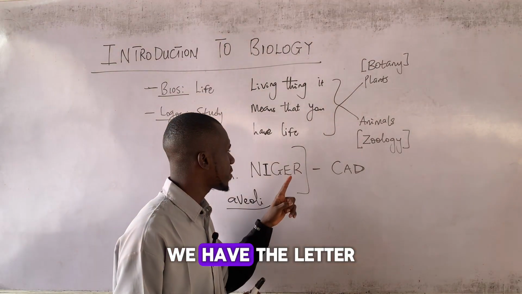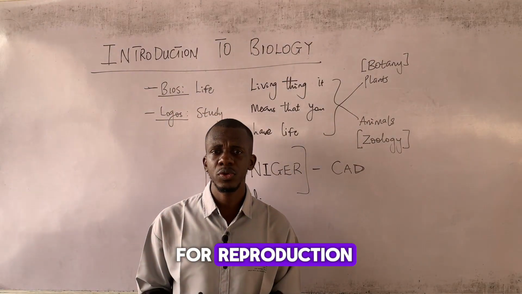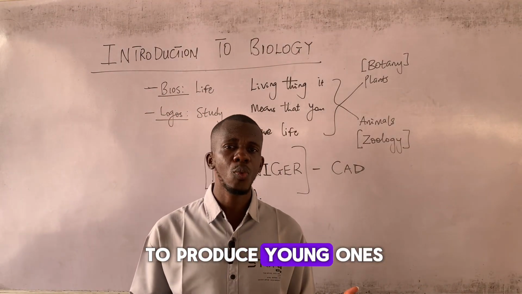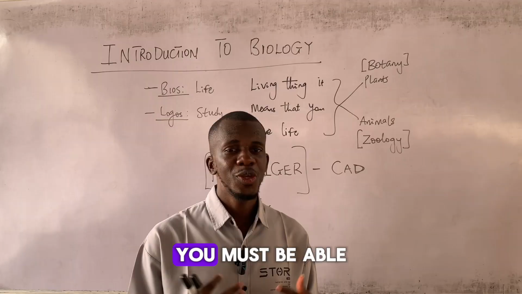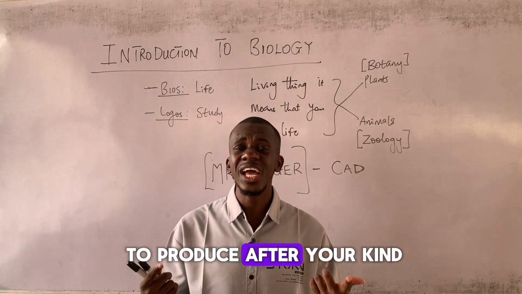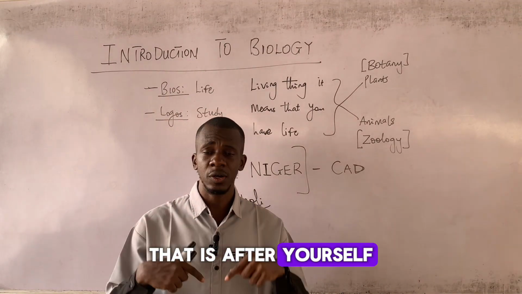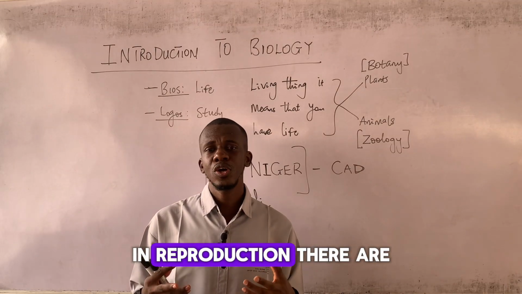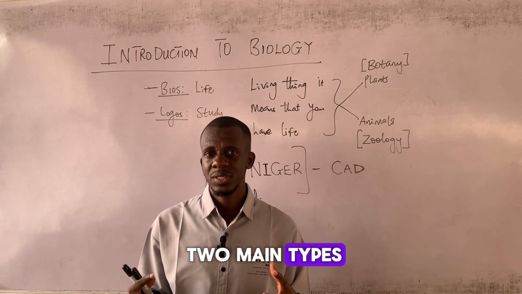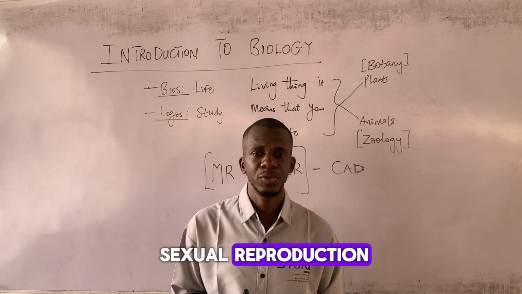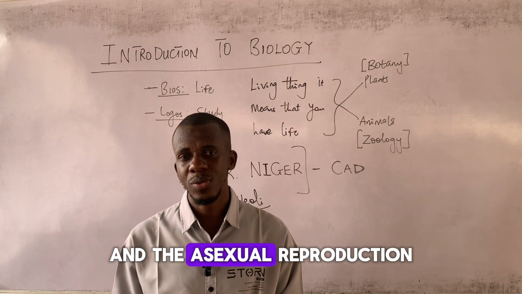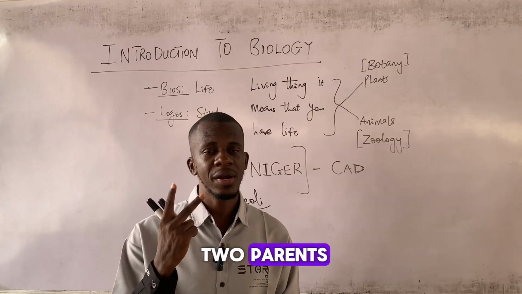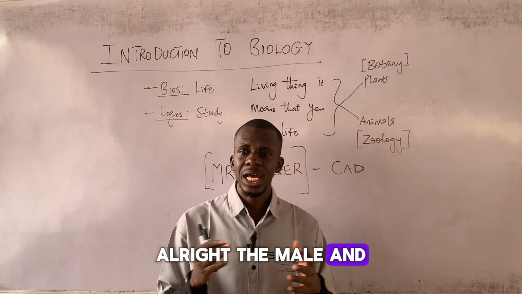Okay, we have the letter R here, which stands for reproduction. As a living thing, you must be able to produce young ones that look like you. You must be able to produce after your kind, that is, after yourself. Okay, so in reproduction, there are two main types. All right, we have the sexual reproduction and the asexual reproduction. Sexual reproduction usually involves two parents, all right, the male and the female.